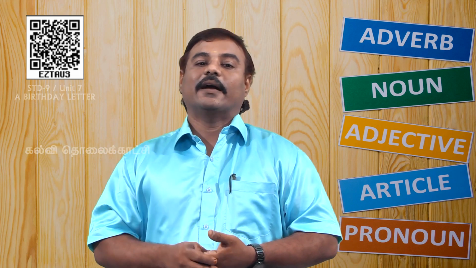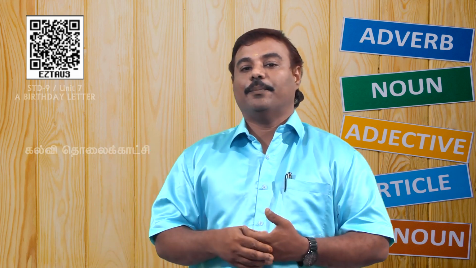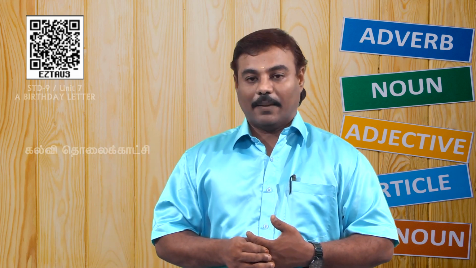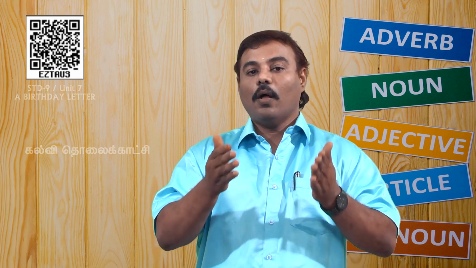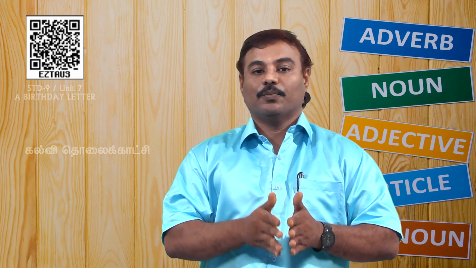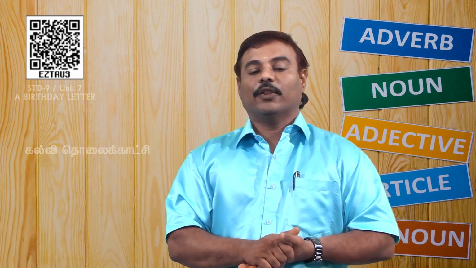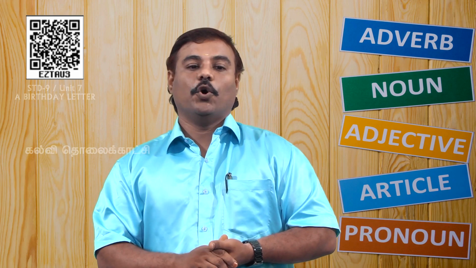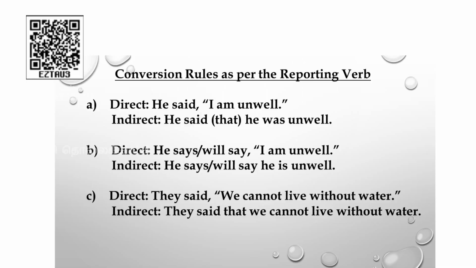Now let us see the conventional rules as per the reporting verb. I told you all that the present tense verb should be changed to past tense. I have displayed three examples showing the reporting verb. He said, I am unwell.